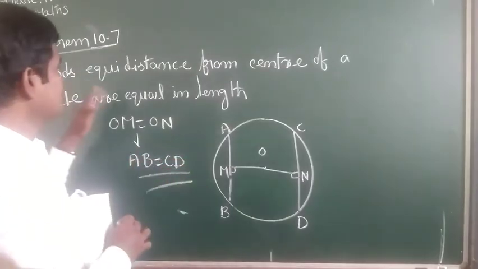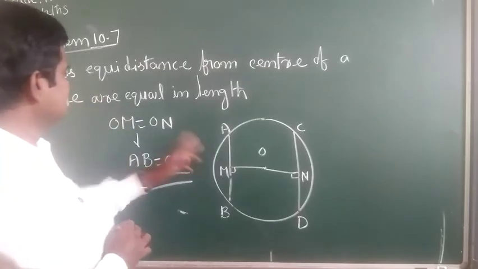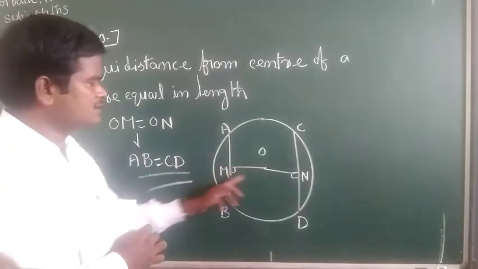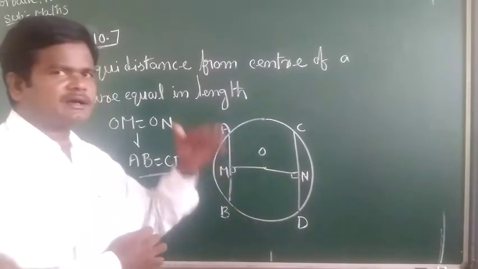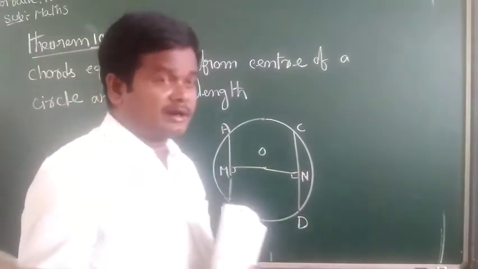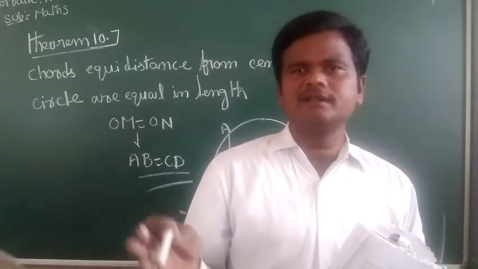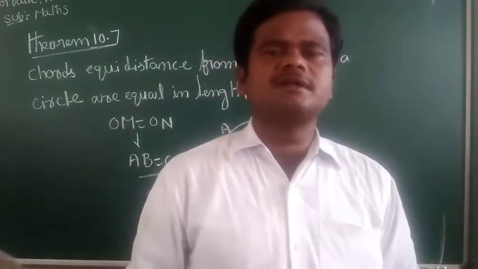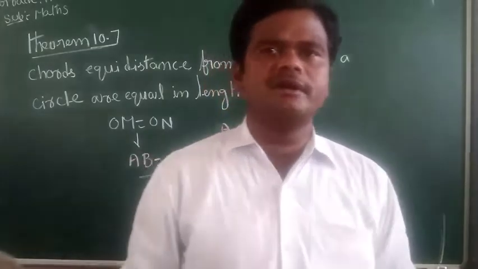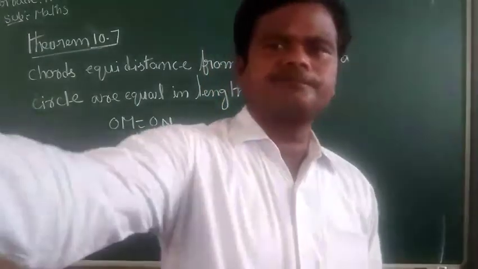First you have to understand this: OM equals ON, they are equidistant from the center, so the chords are also equal in length. So this is Theorem 10.7. No need to do any proof.